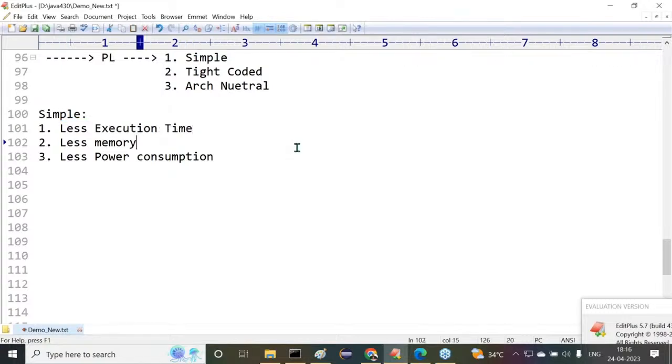Next one is what? After completion of this, lesser memory. All of you observe carefully. What is the next one here? Less memory. What is this less memory actually? What are you thinking about less memory? Everybody understand it clearly.